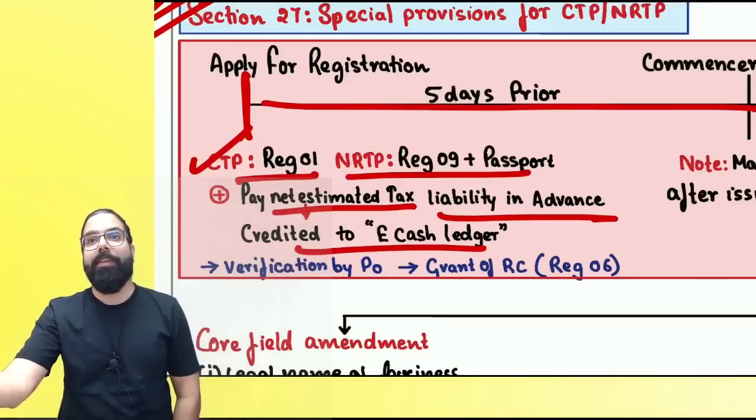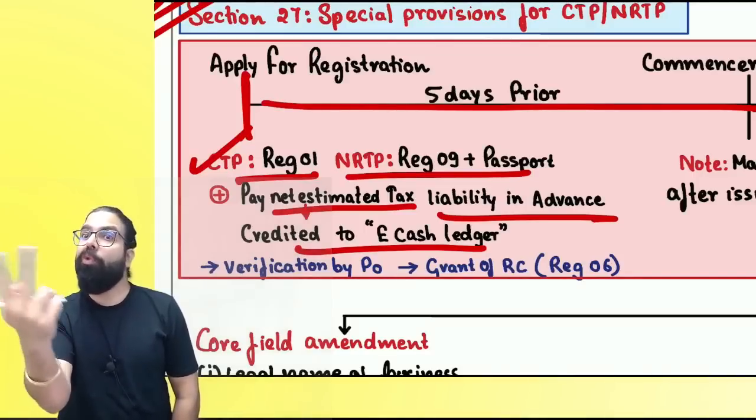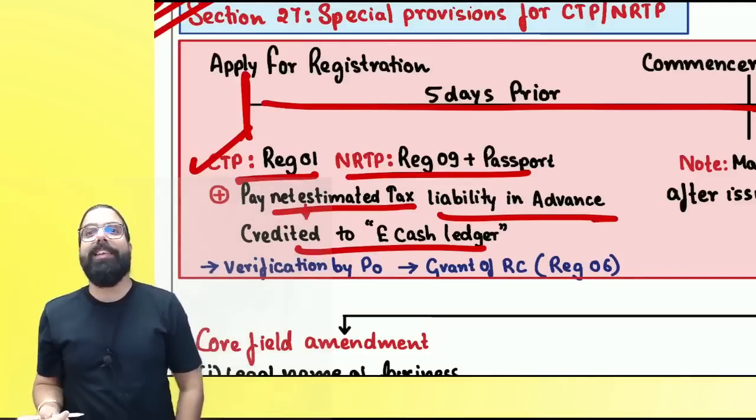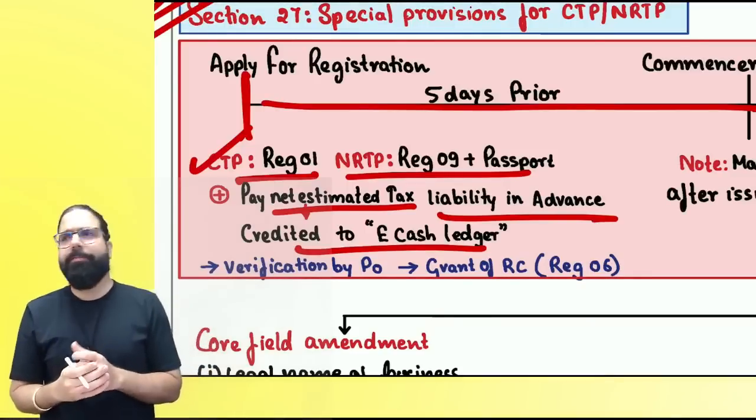Do you know the e-cash ledger? You can't take a refund unless you file the last return. If you are a CTP, you have taken registration for supposedly 2 months. Once the 2 months' return is filed, after that the e-cash ledger refund can be taken. In the refund chapter, we'll be learning. Can we go ahead, everyone?